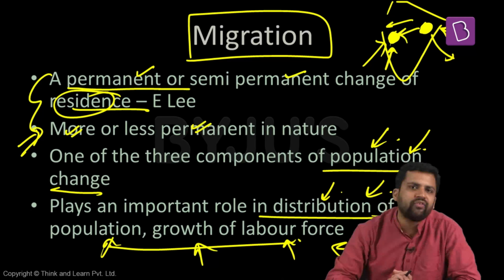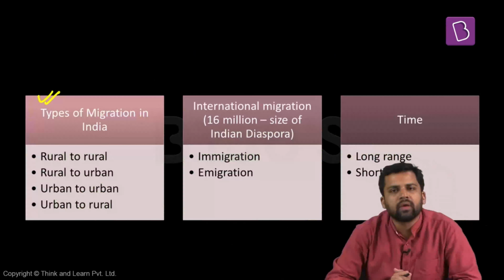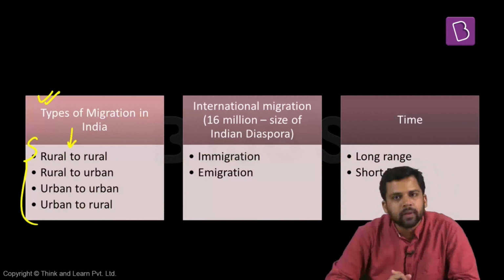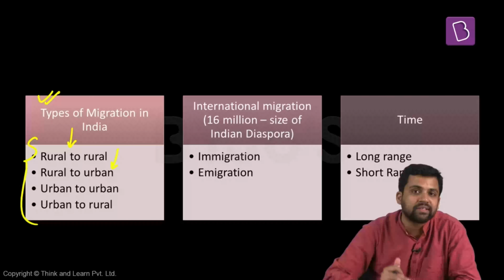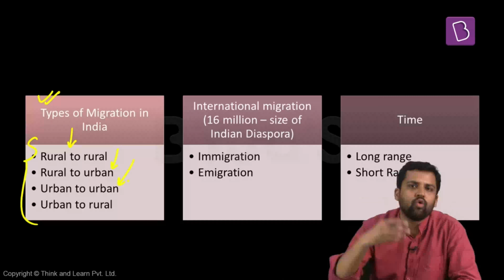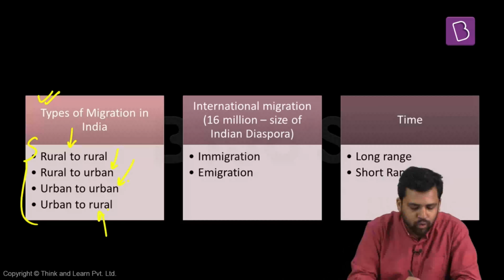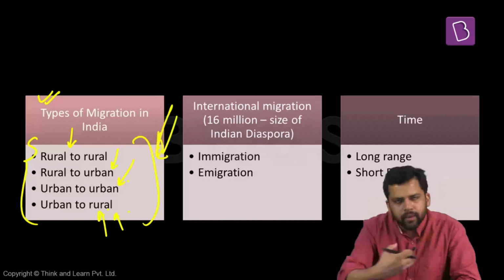Now next thing, what are the different types of migration? Migration can be of different types. Within India, within the national boundaries, there can be 4 types of migration. People can migrate from rural to rural areas. They can migrate from rural to urban areas. People can migrate from urban to urban areas. If you are in Delhi, you're migrating to Bangalore. If you are in Bombay, you're migrating to Calcutta. There can be migration from urban to rural areas. Sometimes this also happens, some people might migrate back to rural areas. So 4 types of migration can be there within the boundaries of a nation.